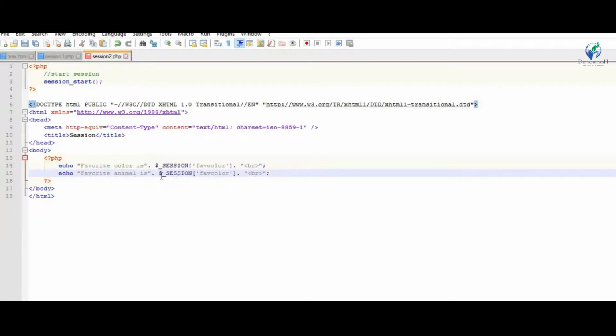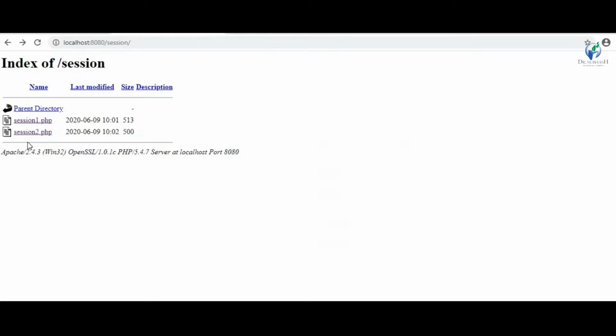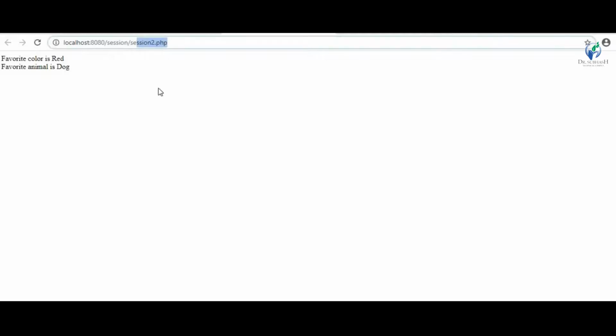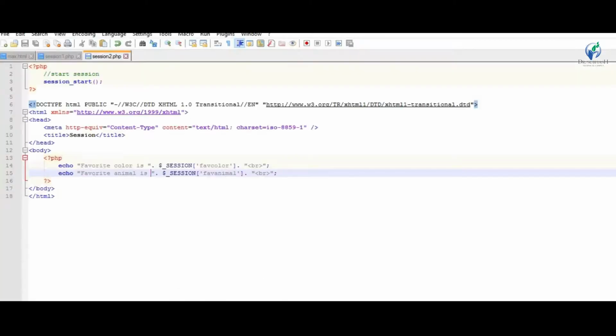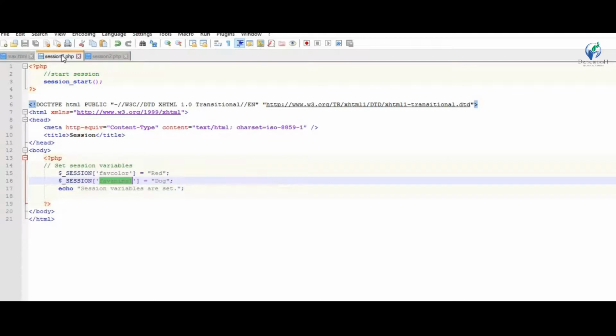Control C, then Control V, favorite animal. Just save this file, reload this page. You got session2.php. So in session2.php, your favorite color is red and favorite animal is dog, which is already set in your first file. In favorite color you set red and favorite animal you set dog.